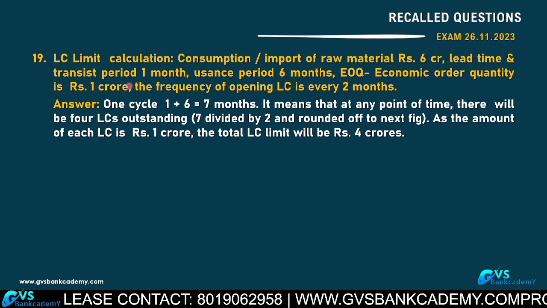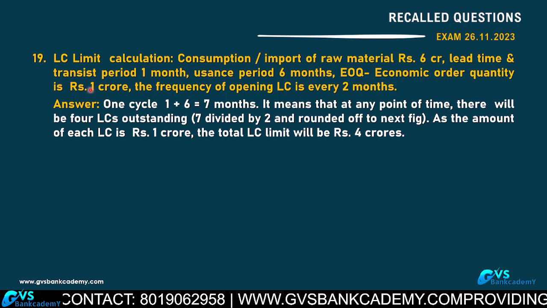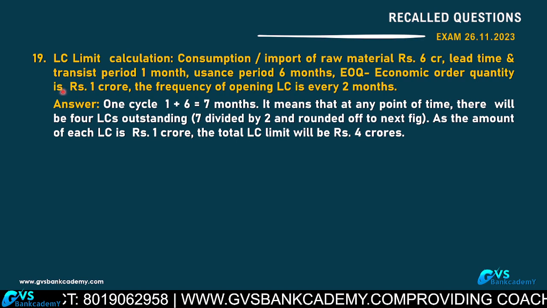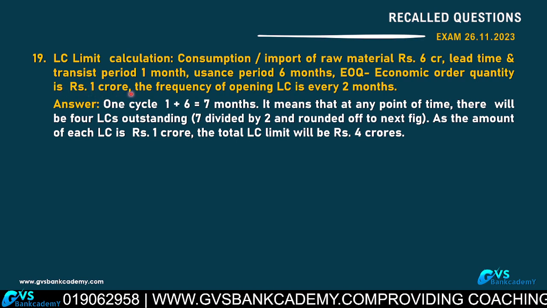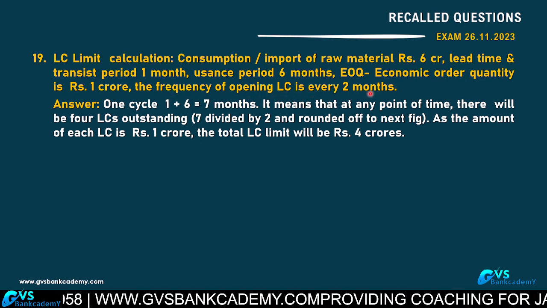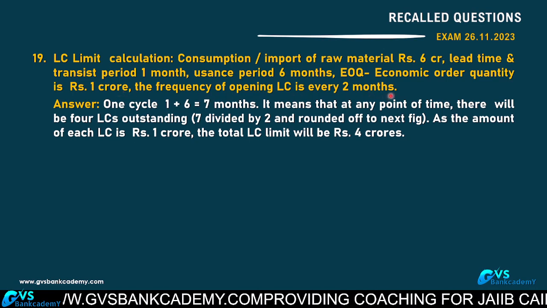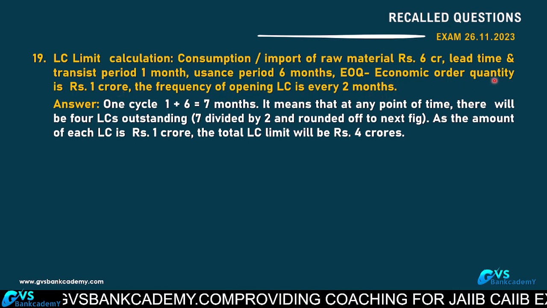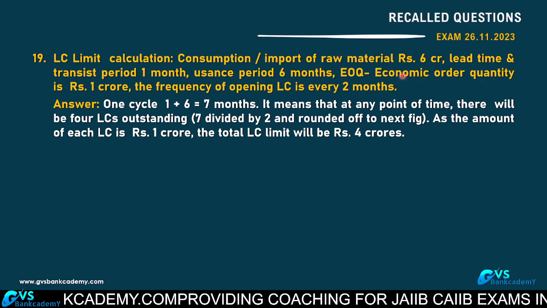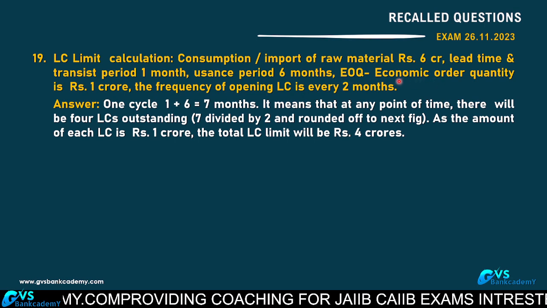Economic order quantity means the company is placing the order only for 1 crore each, each LC 1 crore. The frequency of opening of LC is every 2 months. Every 2 months they are issuing 1 LC, that is 1 crore each. That is the meaning. Economic order quantity means where the ordering cost, transportation cost, storing cost and interest will be low.